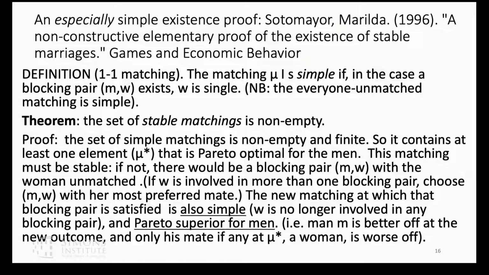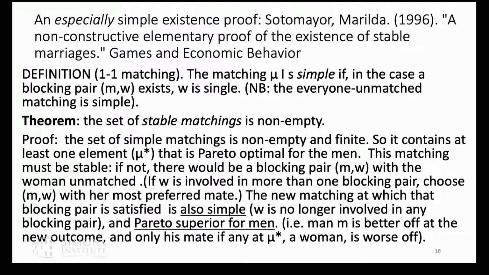So there's some subset of simple matchings that are Pareto optimal for the men. That is, I can't find another matching that makes every man at least as well off and some strictly better off without harming another man. And I claim that when I find that Pareto optimal matching, it's stable. Supposing it isn't stable, it's simple, of course, because it's in the set of simple matchings.